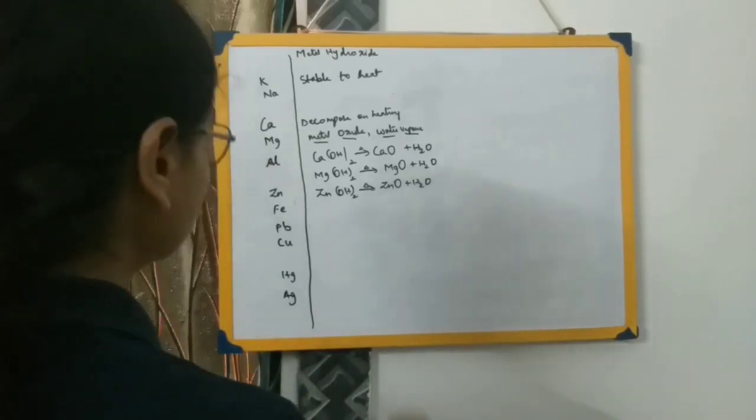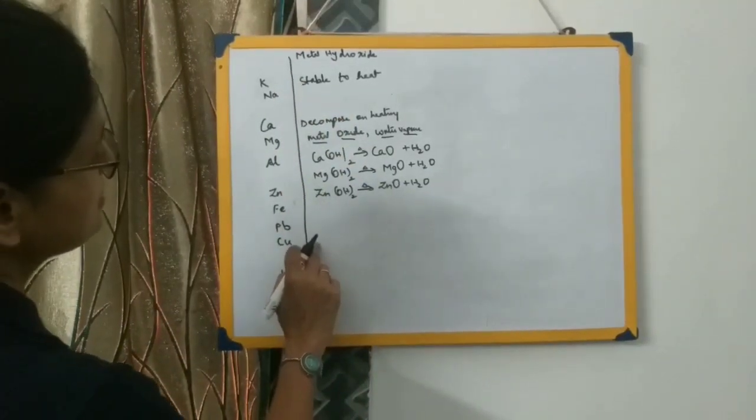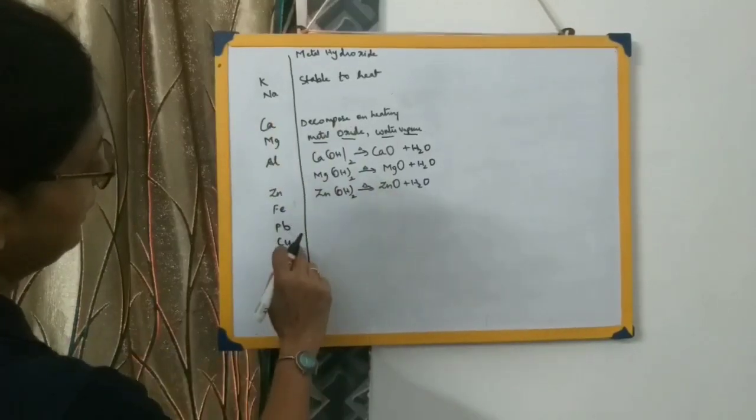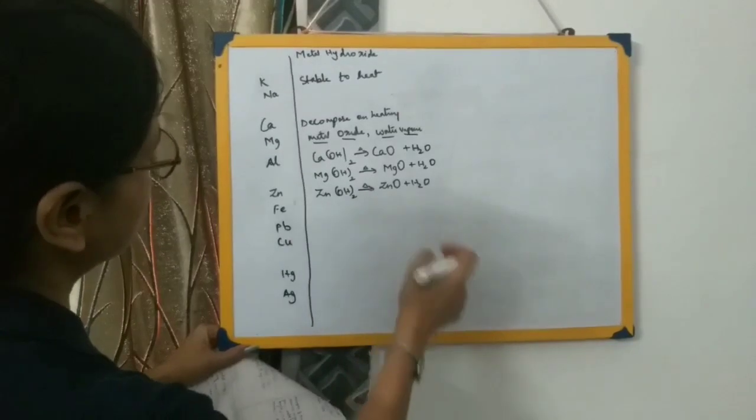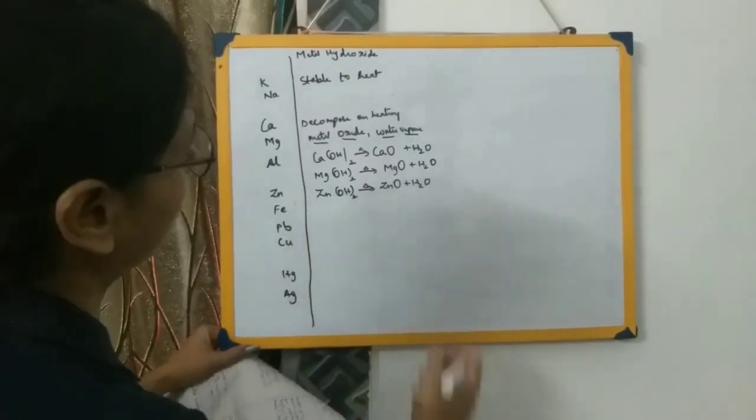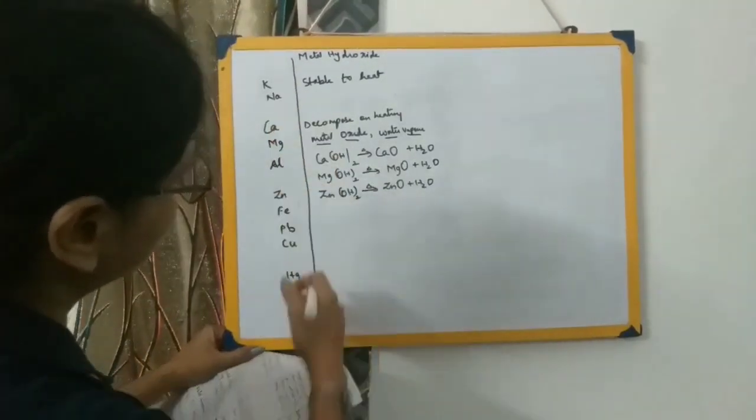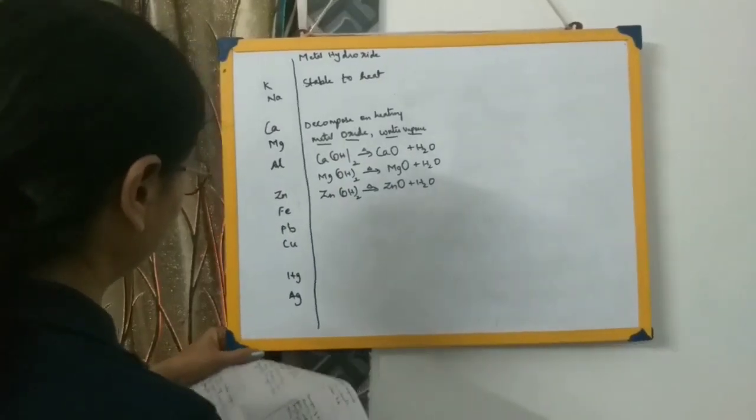Then next, this will continue up till copper over here. The same way for all these metal hydroxides. That is Fe(OH)2 will form FeO plus H2O, Pb(OH)2 will form PbO plus H2O. All of them will give a similar type of reaction.